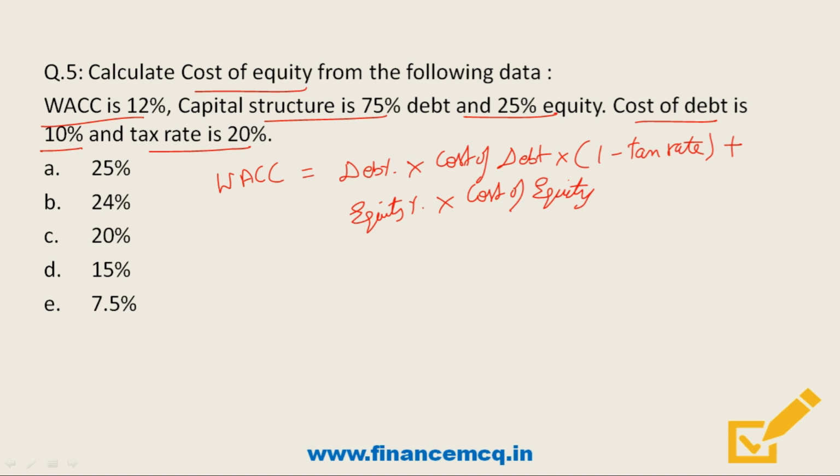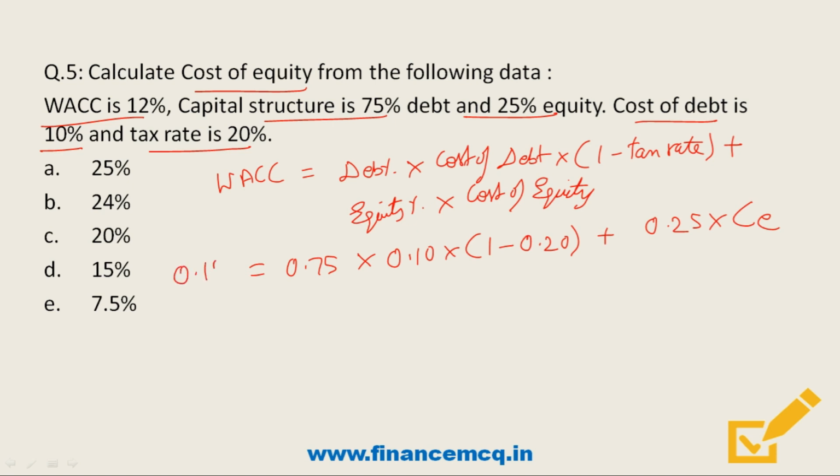So friends, if we put the data in this formula, debt percent is given as 0.75, that is 75%, into cost of debt is given as 0.10 and 1 minus tax rate is given as 0.20 plus equity percent is given as 0.25, and we have to calculate the cost of equity,